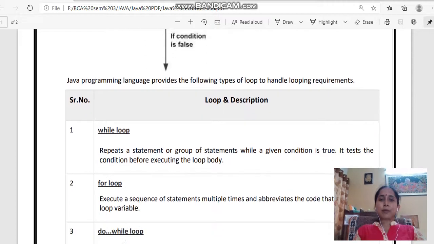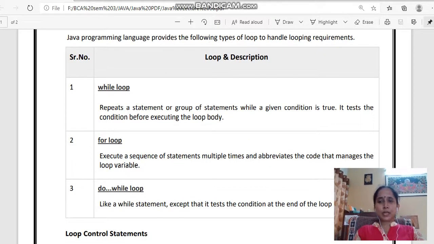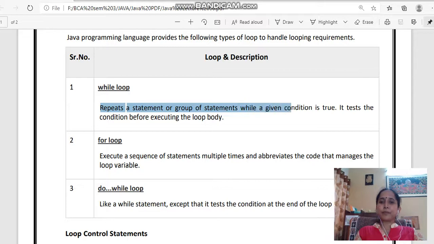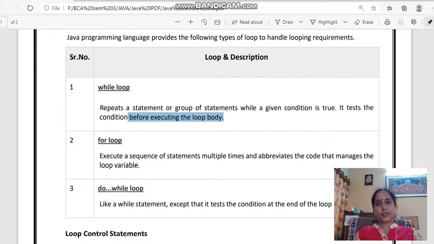Java provides, as you all know, we have been through C programming. We have been very comfortable with C programming in the past 2 semesters. So we know that there are 3 kinds of loops available for us. One is the while loop, second is the for loop, and the third one is the do while loop. The while loop repeats a statement or group of statements while a given condition is true. It tests the condition before executing the loop's body. If you remember, I have briefly explained that the while loop is categorized as an entry control loop. Why? Because here the condition is examined before the loop body executes.